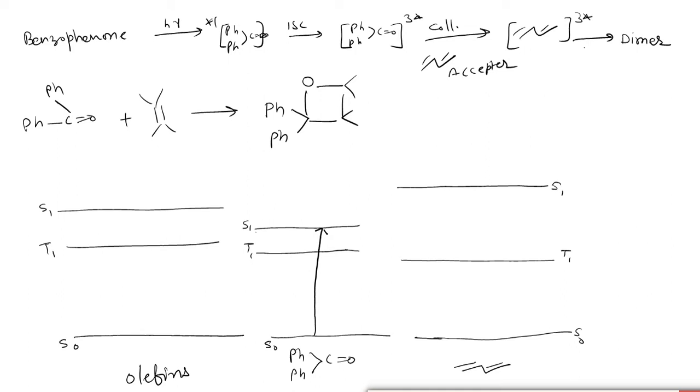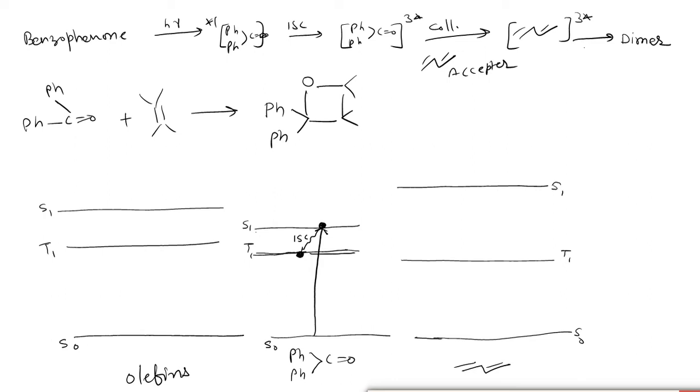It forms the excited singlet state, and it has a good ability for intersystem crossing. It will form an excited triplet state. In both cases, photoaddition as well as photosensitization, the benzophenone is absorbing the energy. Now look at this level.